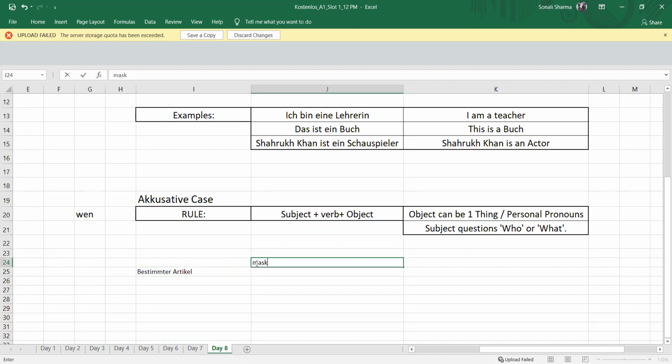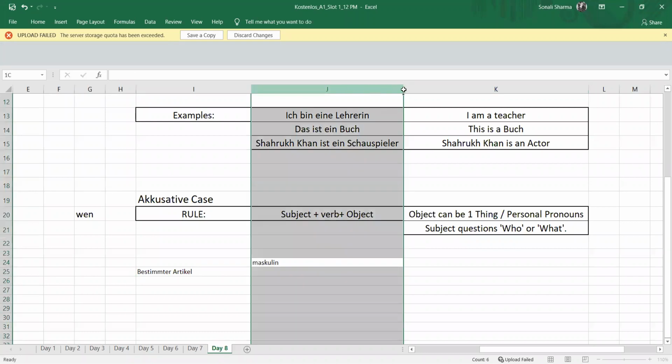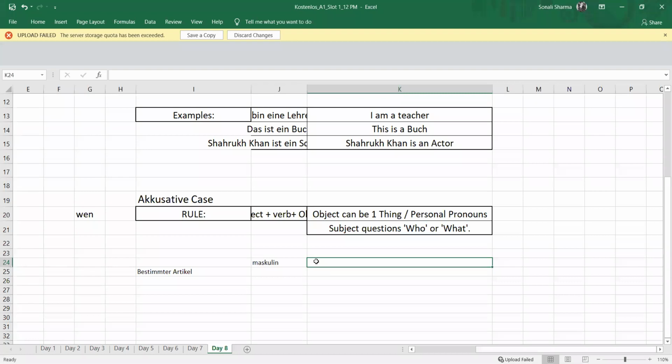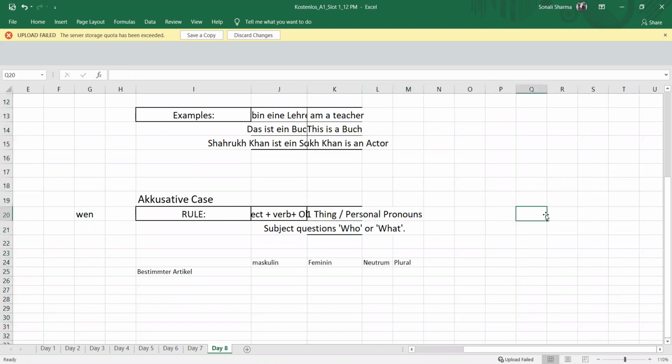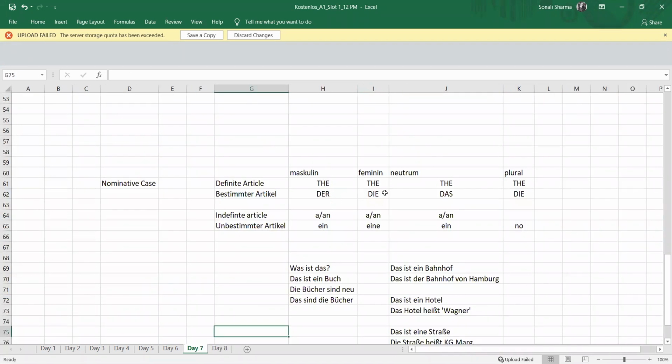Here comes the masculine part, here the feminine part, here the neutrum part, and here the plural. In bestimmter, as we know, we have der, die, das, die.